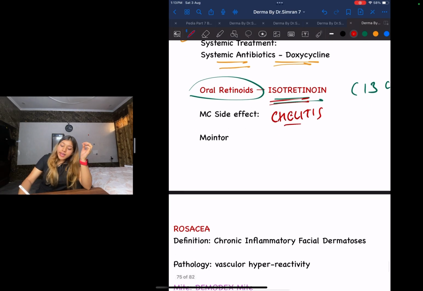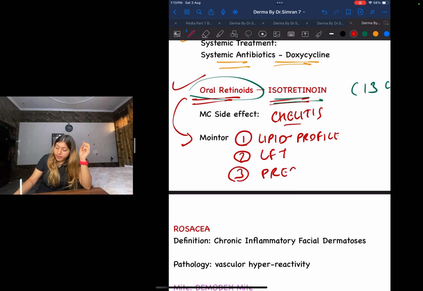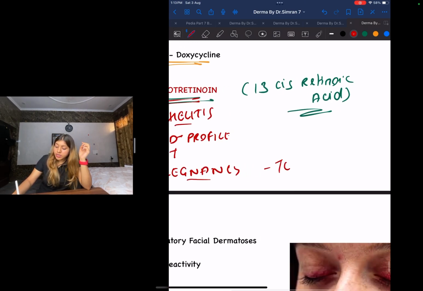And if they tell you, with oral retinoids what am I supposed to monitor, first I'll monitor my lipid profile, my liver function test, and I will also check if a lady is pregnant. This is a category X drug. It is teratogenic in nature. This is what you need to know.